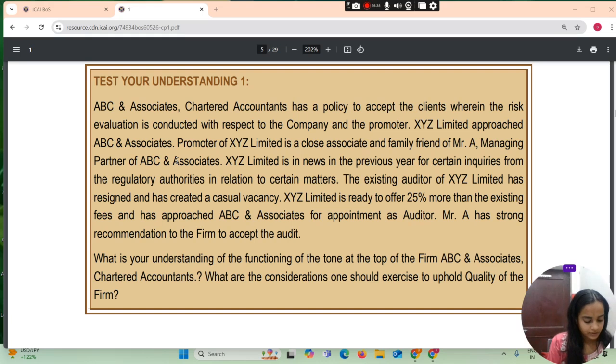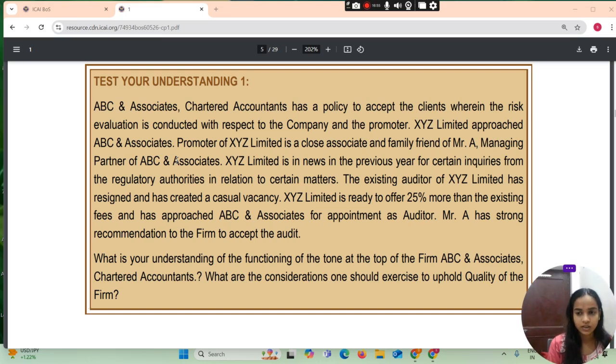The given situation indicates that the proposed client is a new one whose promoter is a close associate and family friend of the managing partner of Messrs ABC and Associate. However, the previous auditor of the proposed client has resigned and the company is offering a hike in audit fee.